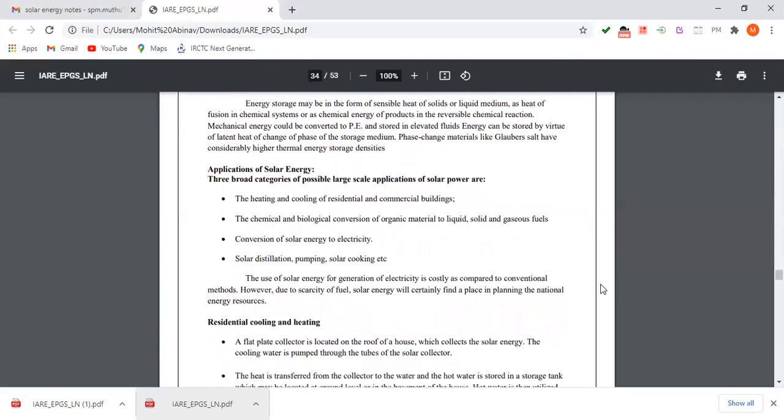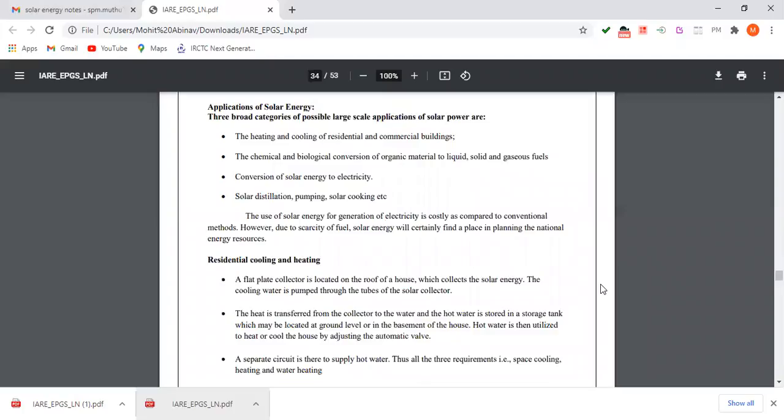Next, the applications of solar energy. Three broad categories of possible large scale applications of solar power are: first, heating and cooling of residential and commercial buildings. Second, chemical and biological conversion of organic material to liquid, solid and gaseous fuels. Third, conversion of solar energy to electricity. Next are solar distillation, pumping, solar cooking, etc.